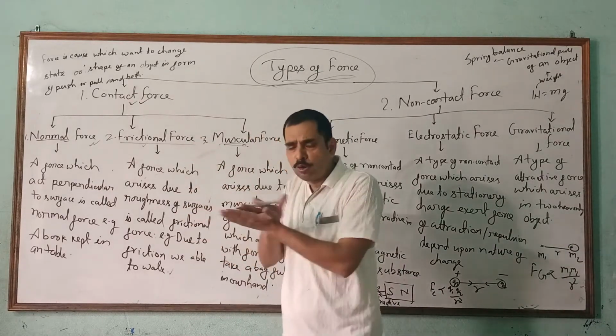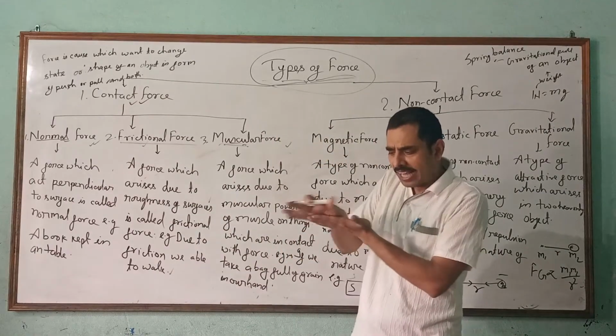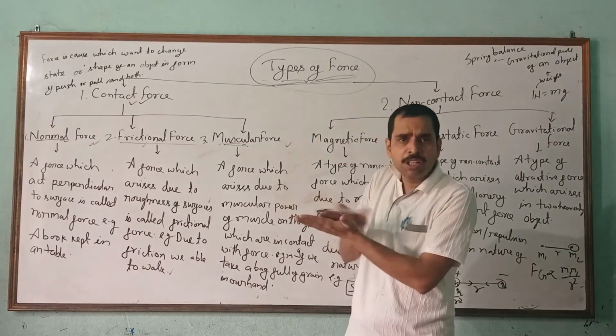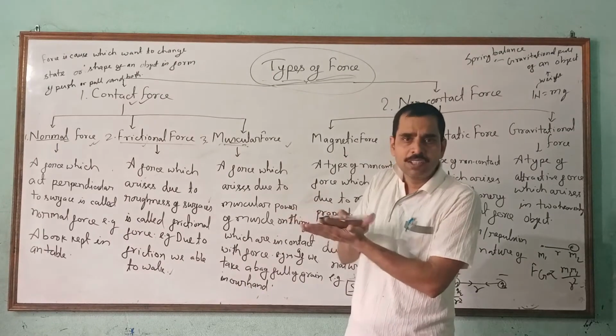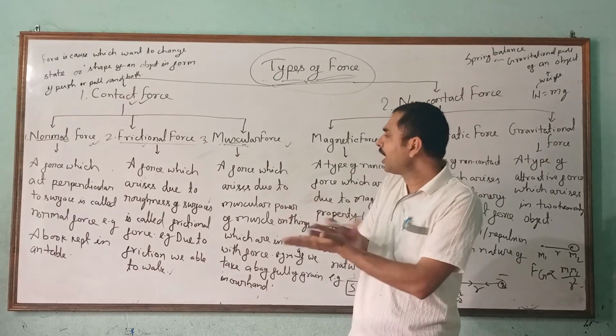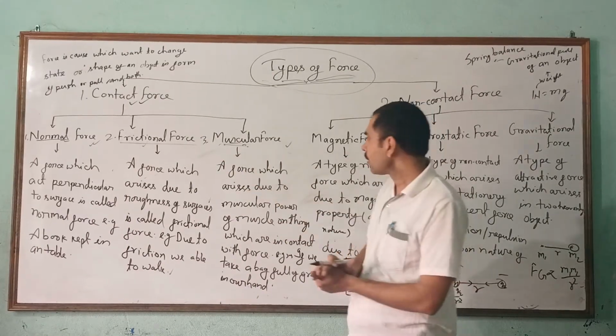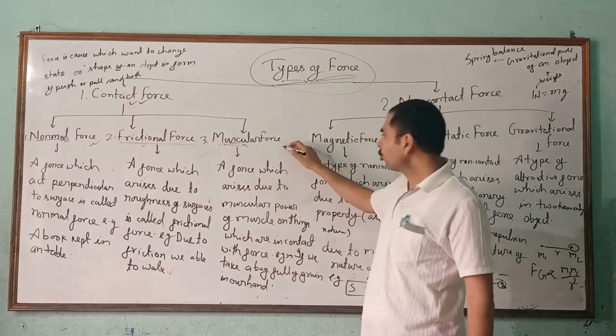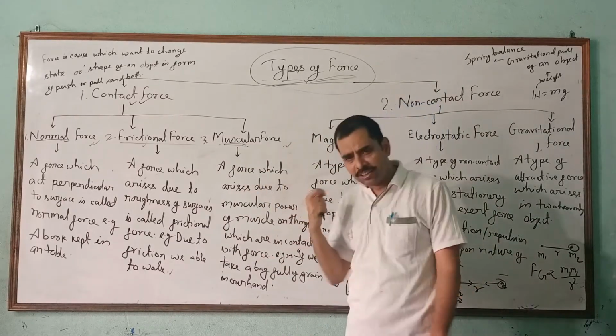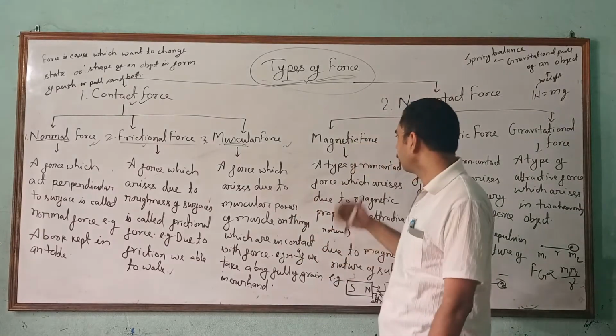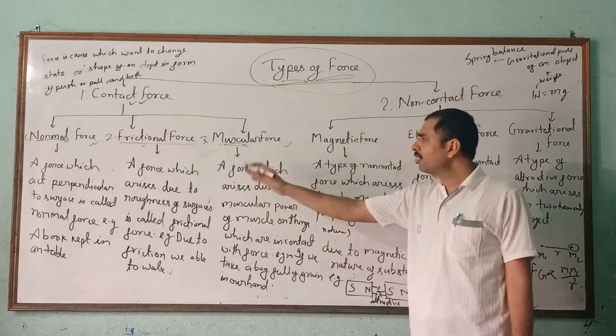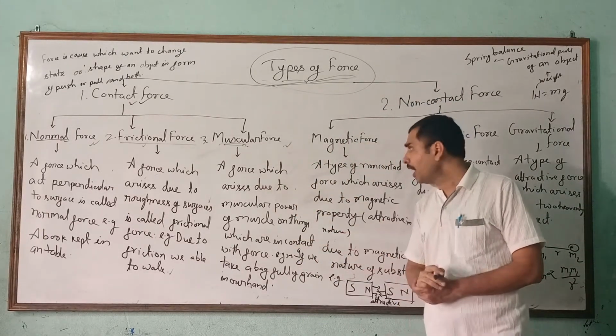Due to the frictional force, when rubbing our hands with each other, after some time we feel heat. That heat comes from the friction. And the third one, muscular force, a force which arises due to our muscle power. All three are contact forces.